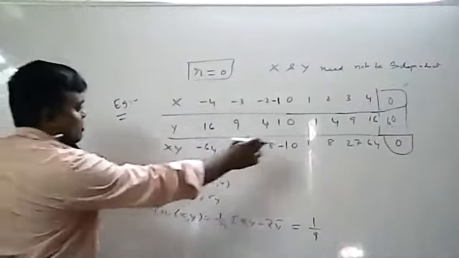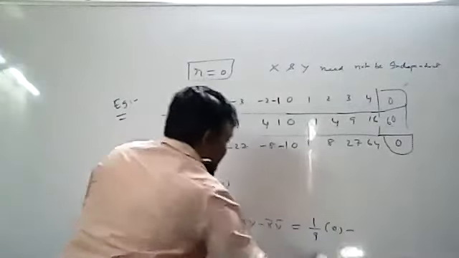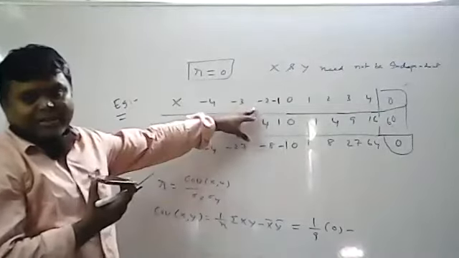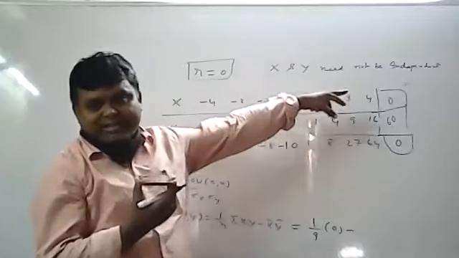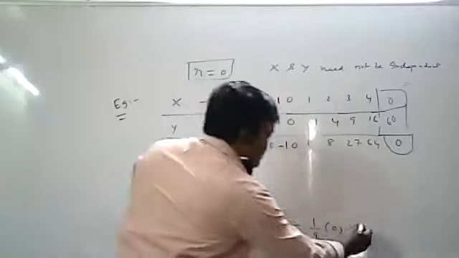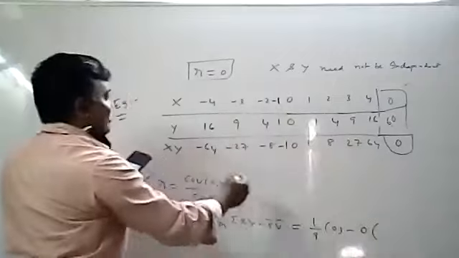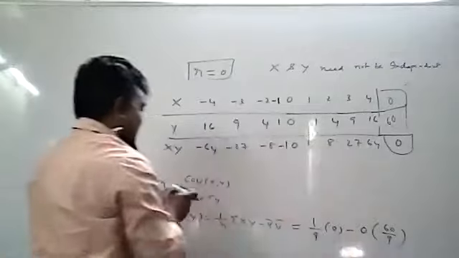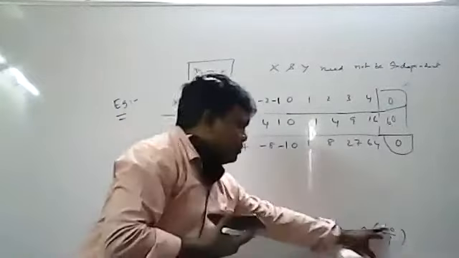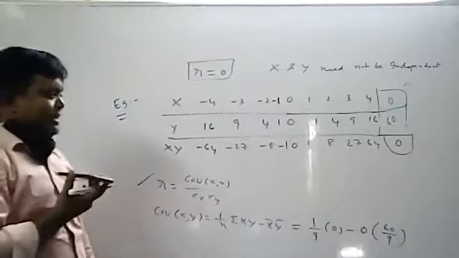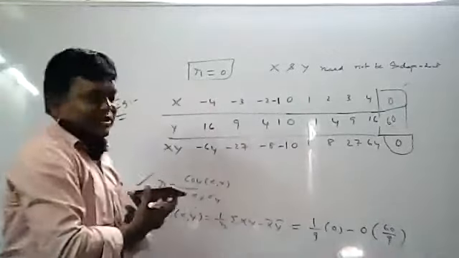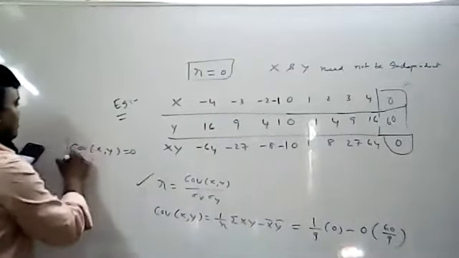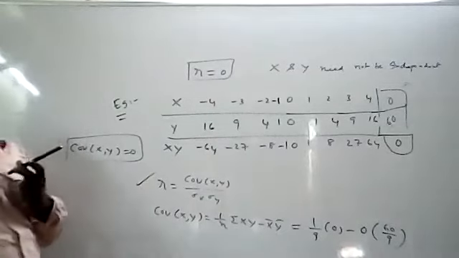Summation x value. What is the summation x total? Summation x total is 0. Minus x bar value. What is the x bar value? I have not calculated x bar, but x total you got 0. 0 by anything is 0. So x bar value will get 0. Y bar. What is the y bar value? Y bar value is summation y by n. So 0 into 60 by 9. 0 into anything is 0. That means what is our covariance of xy value? Covariance of x comma y equivalent to 0.